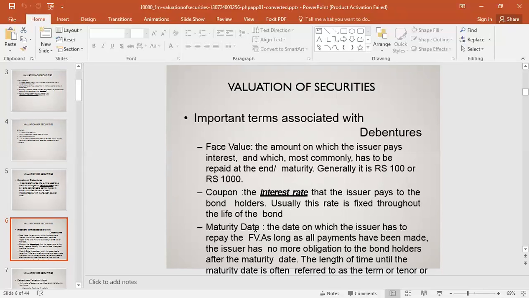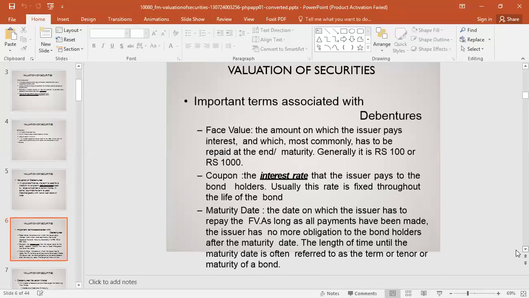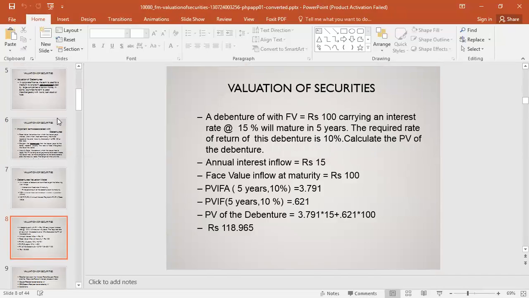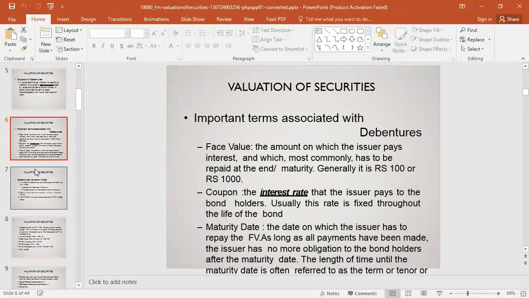So now, what is the maturity date? The date on which the issuer has to repay the future value, as long as all payments have been made. The issuer has no more obligation to the bondholder after the maturity date. The length of time until the maturity date is often referred to as the term or tenor or maturity of the bond.